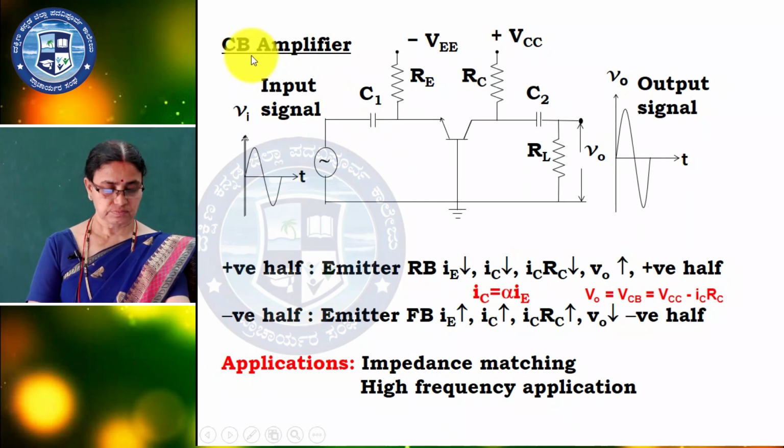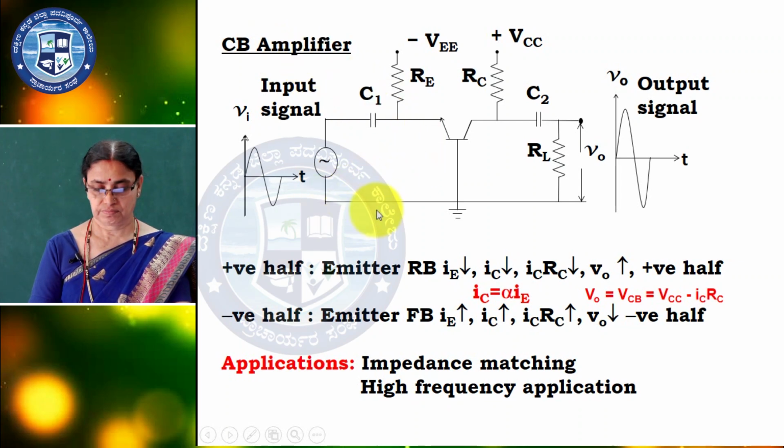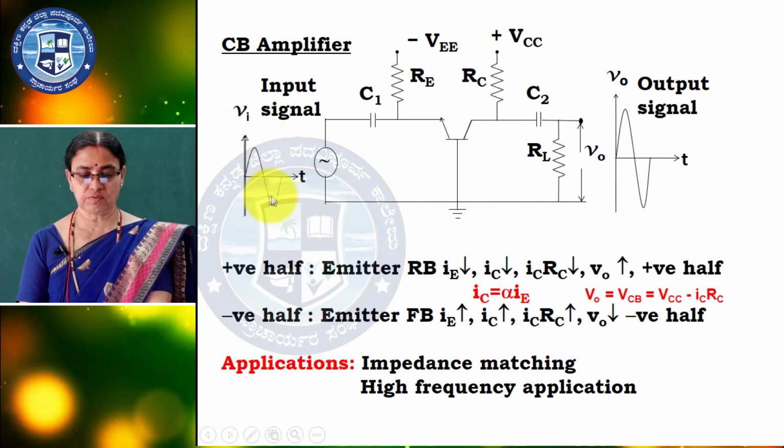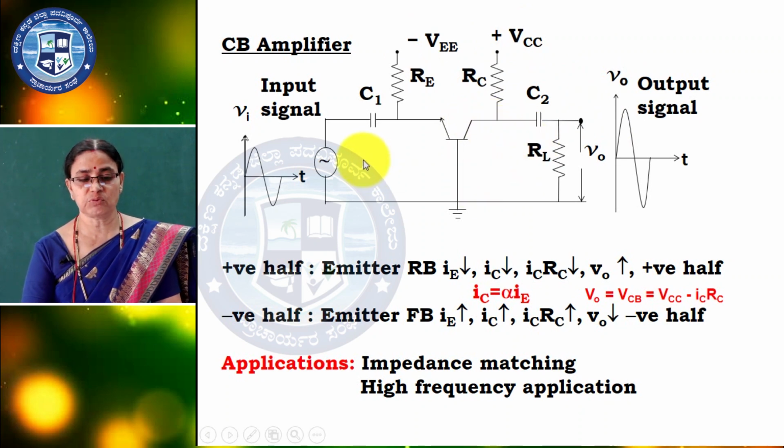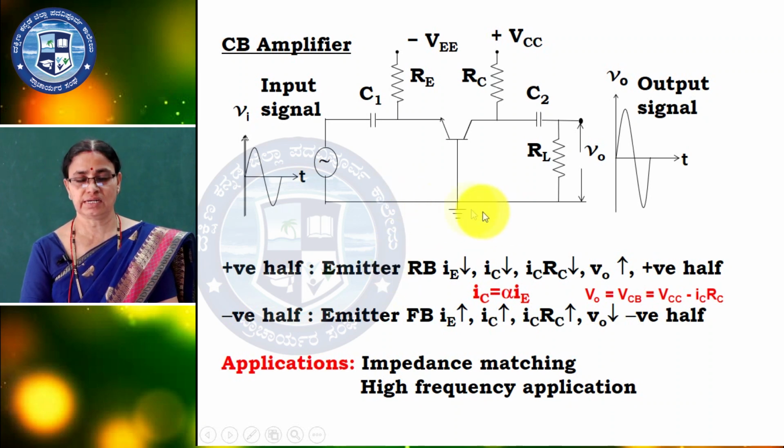In the CB amplifier, we can consider the input signal. What is a coupling capacitor? You already studied. A coupling capacitor blocks DC and allows AC. Now, V is the dual supply, plus and minus, and R is the resistors. Again, we can consider 2 cases here. No need to explain again that the base is common. Seeing the circuit only, you can understand.